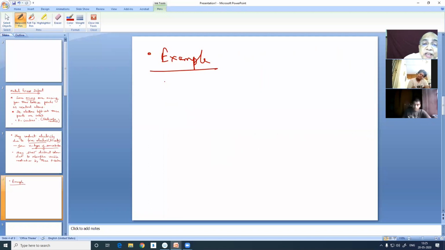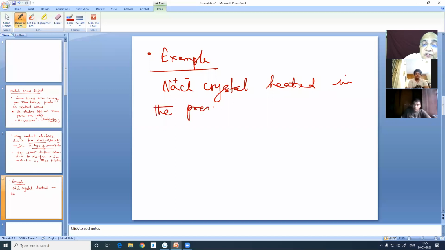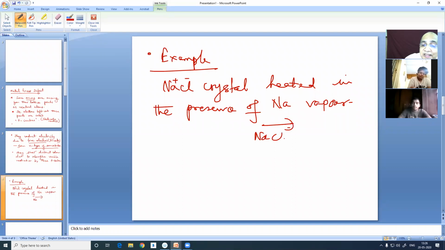Say you take sodium chloride crystal heated in the presence of sodium vapor. That crystal, sodium chloride crystal, looks completely yellow, golden yellow.